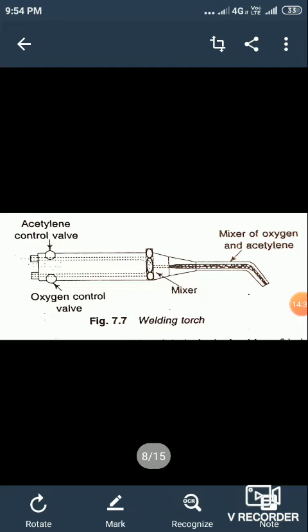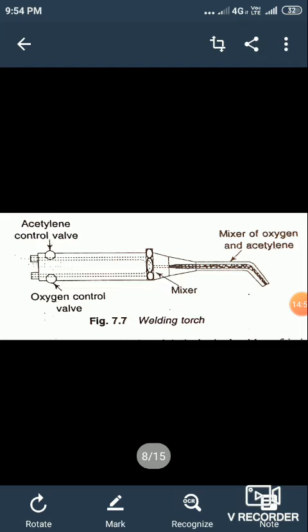After that, oxygen is supplied with the help of a separate valve and the nature of the flame is adjusted. That means by controlling the oxygen in the cylinder, we can produce whatever flame, that means neutral, carburizing, or oxidizing flame.